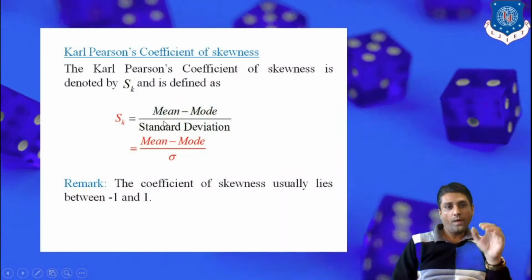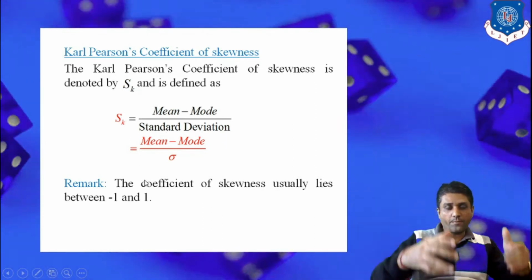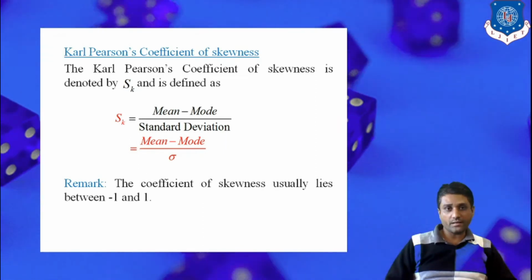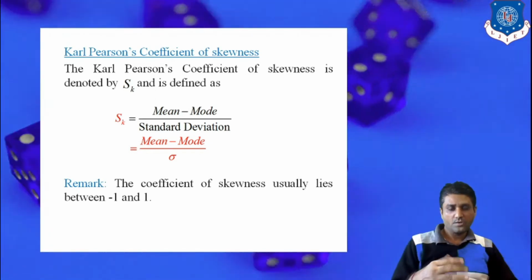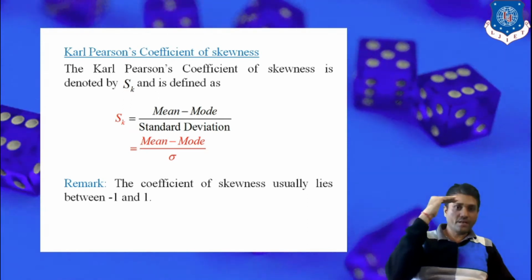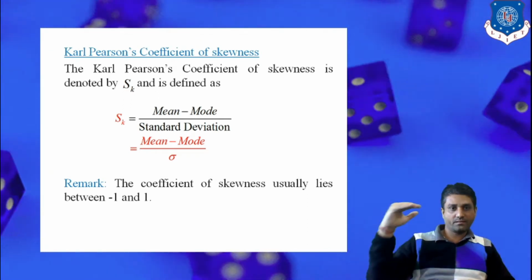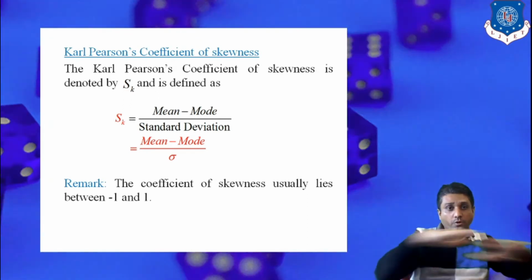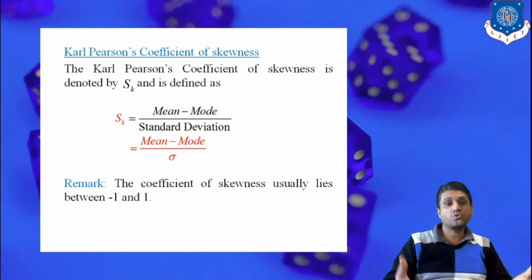So when we have to deal with the real life of data and we have to measure whether the data is skewed. It may be positive skew, it may be negative skew, or whether it is balanced. That is, the graph of the data is throughout constant. So we have to say that there is no skew.